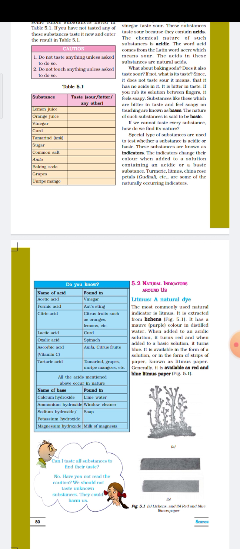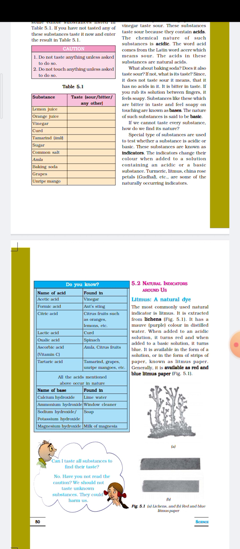Acids are corrosive in nature. They react with metals and even cut through their surface. Acids can react with metals and corrode them, and can even cut through their surface.